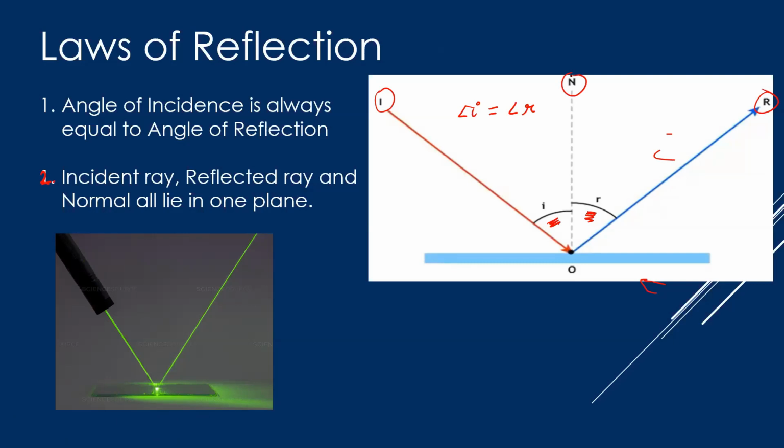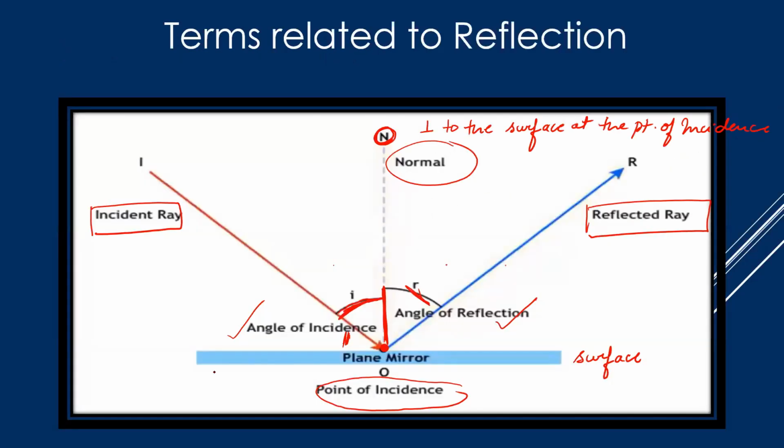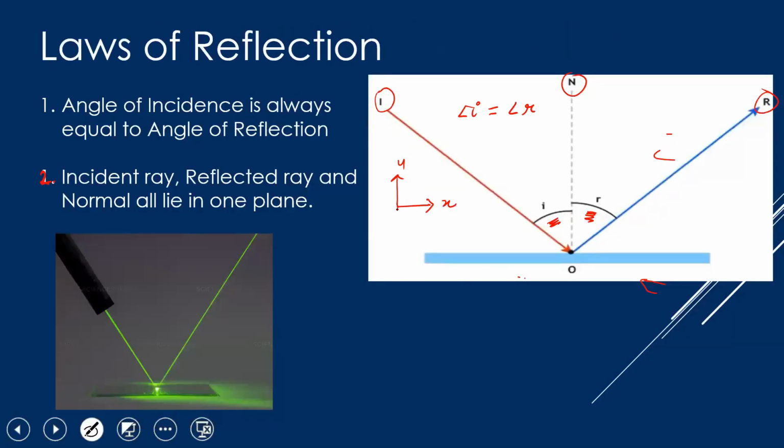Now, what do you mean by one plane? We are already familiar with the Cartesian coordinate system. This is your x-axis, this is your y-axis. In the upper classes, you will also deal with the third axis, the z-axis, and all these three axes are mutually perpendicular to each other. So there are three planes: the xy plane, the xz plane, and the yz plane.